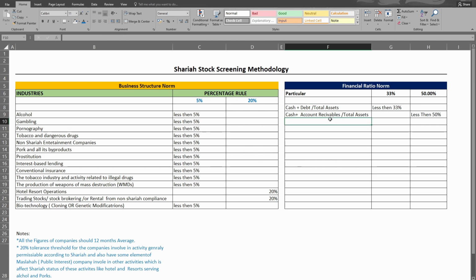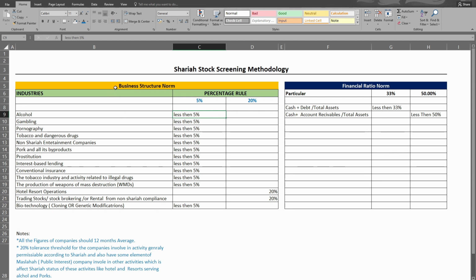These are the financial ratios which companies should comply with in order to be eligible to become Sharia compliant companies. Debt and cash should be under one third of the company's total assets. Cash and accounts receivable should be less than half. If a company follows these norms of the Sharia, that means the company is eligible to invest in. This company is Sharia compliant. And once you invest in the company, if you earn dividend income, you should take out the percentage from your dividend. This is how we screen Sharia stocks.